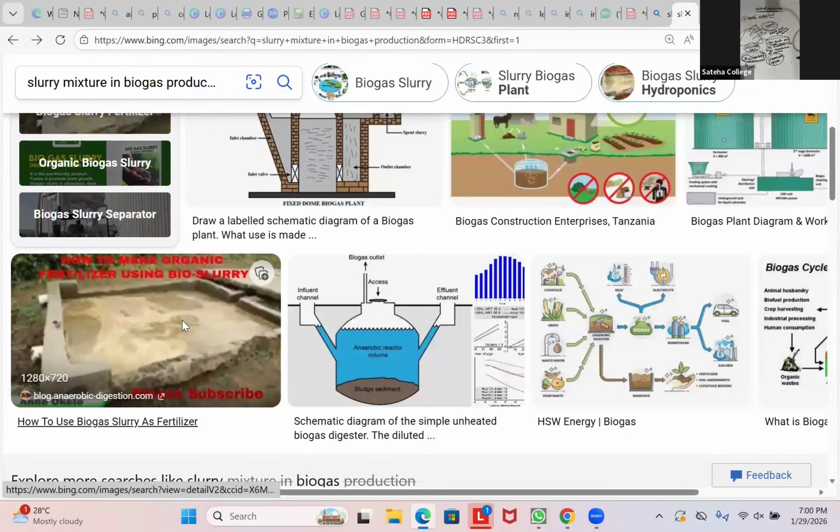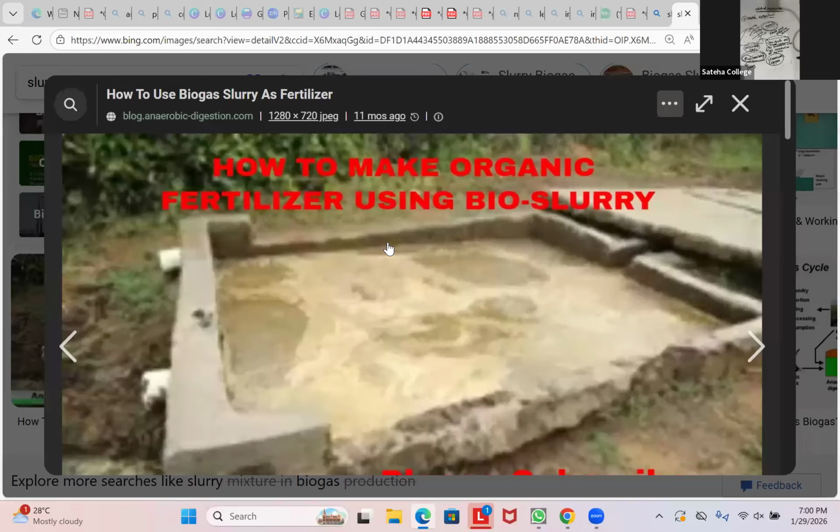So it will be like this only. Basically, in an actual picture, it's like this. This is a slurry. They are using organic materials such as straw, cow dung, and water. They mix it in this tank and send it under the ground. Is that clear?